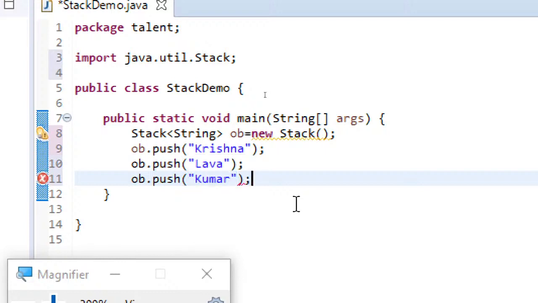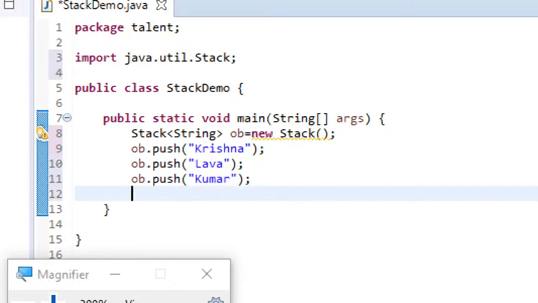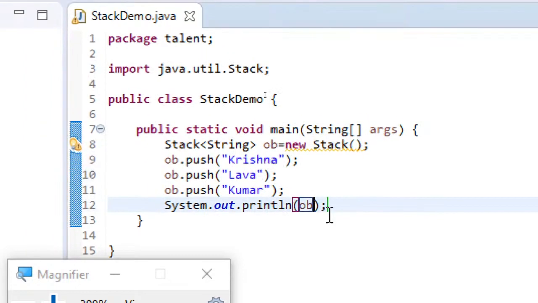Okay, I think this is sufficient. Now what we can do is, okay, let me show you by directly displaying this. What happens, you will get an idea.